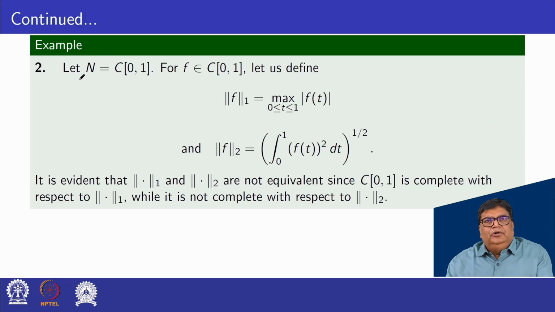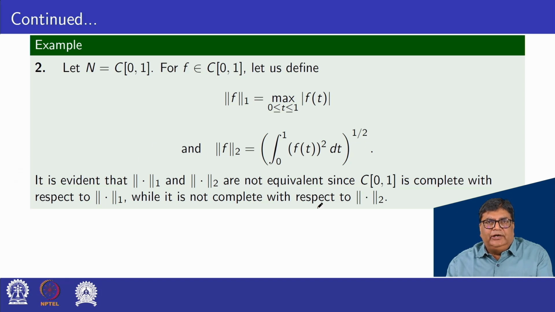Example 2. Let N equal C[0,1], the set of all continuous functions on the closed interval 0 to 1. Let us define two norms as follows. Norm f1 is equal to max of mod f(t), t belonging to the closed interval 0 to 1, and norm f2 is defined as integral 0 to 1 of square of f(t) dt, whole power 1 by 2.